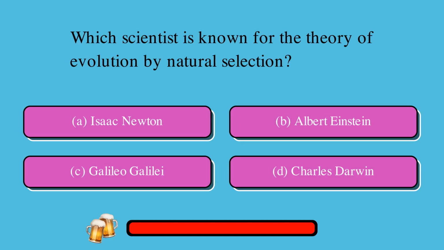Which scientist is known for the theory of evolution by natural selection? Is it A. Isaac Newton, or B. Albert Einstein, or C. Galileo Galilei, or D. Charles Darwin? The correct answer is D. Charles Darwin.